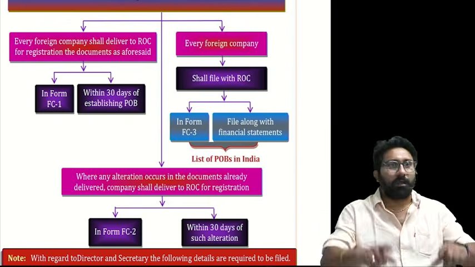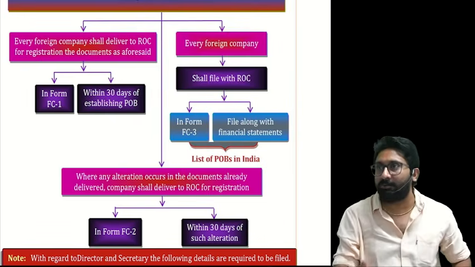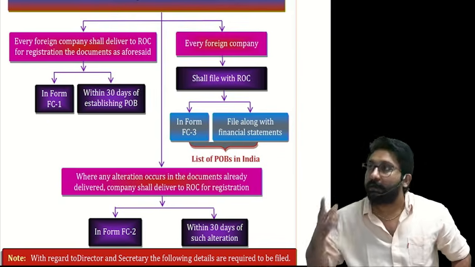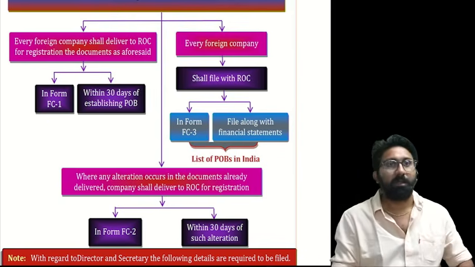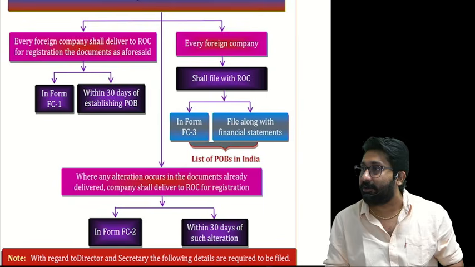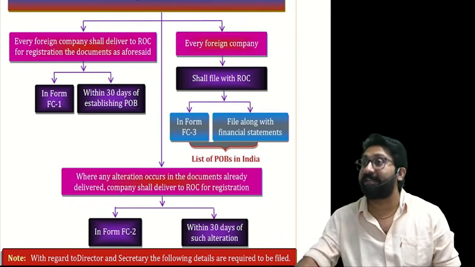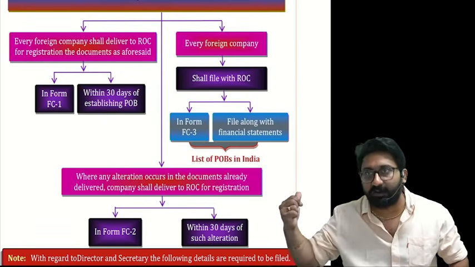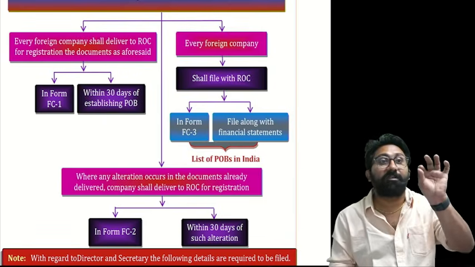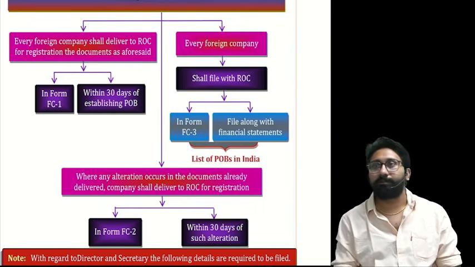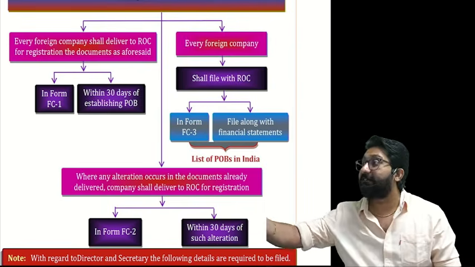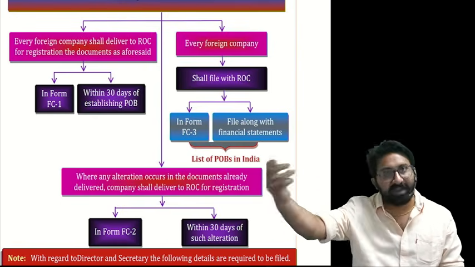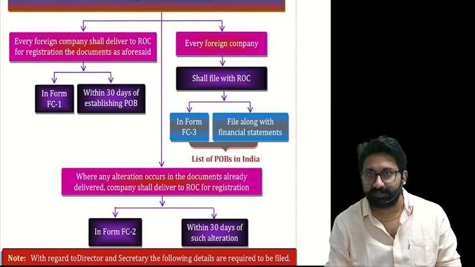Listening? Yes, bundle them. Throw it to whom? ROC. ROC of Hyderabad, Chennai, New Delhi. You need to file all of them. Is there a form number or not? For companies it is INC 32, also called SPICE. Like that, one form should be there also for foreign companies, or not? Yes, FC1. Everyone repeat. What is the form? FC1. Within 30 days of establishing PPOB, you need to file all these. With whom?